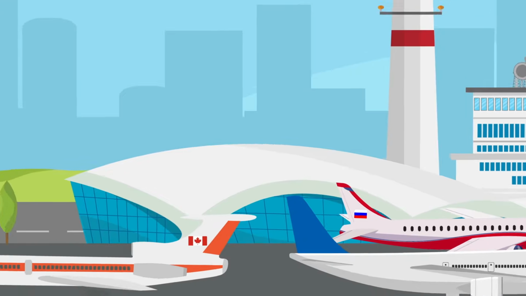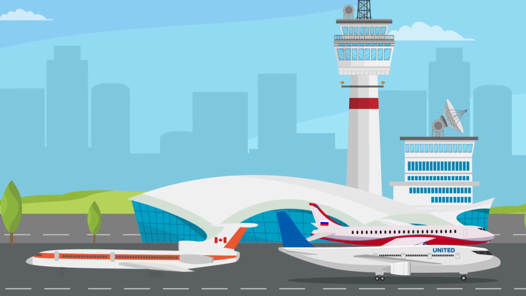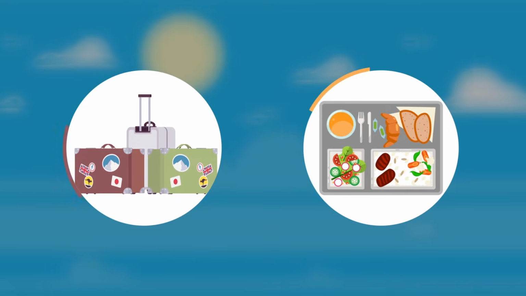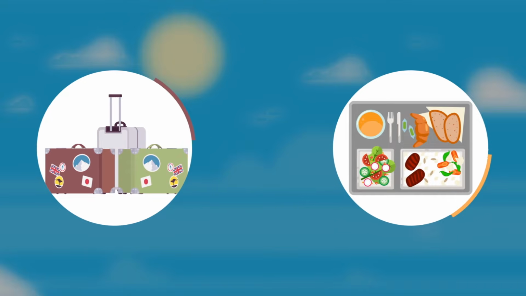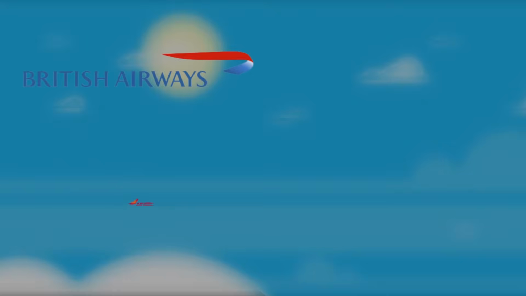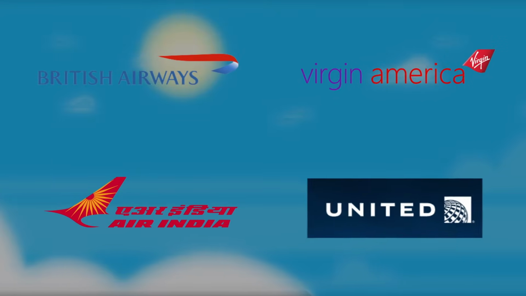Many scheduled airlines are national carriers that represent a particular country. They may be private organisations or they may be owned by the government. Scheduled airlines traditionally provide an inclusive package that includes a seat, baggage and meals, although in recent years, many airlines have been unbundling their products, selling each of these elements separately. Scheduled airlines are often also referred to as full-service carriers. Examples of scheduled airlines include British Airways, Air India, Virgin Atlantic, and United Airlines.